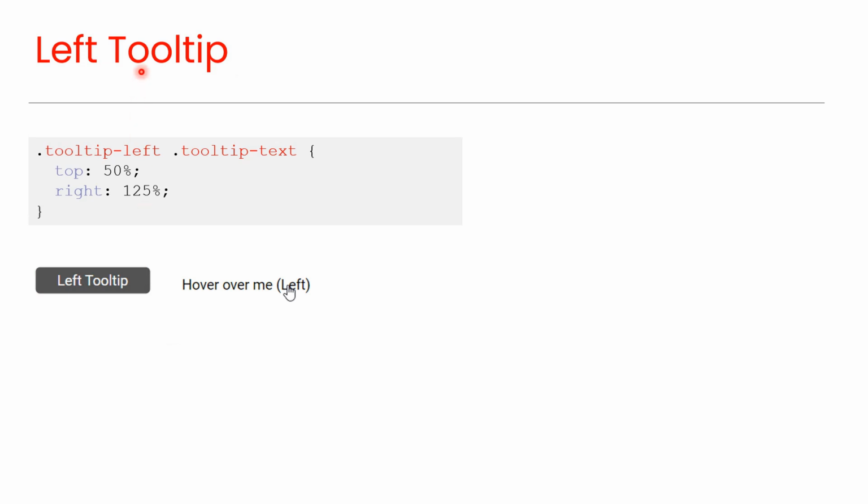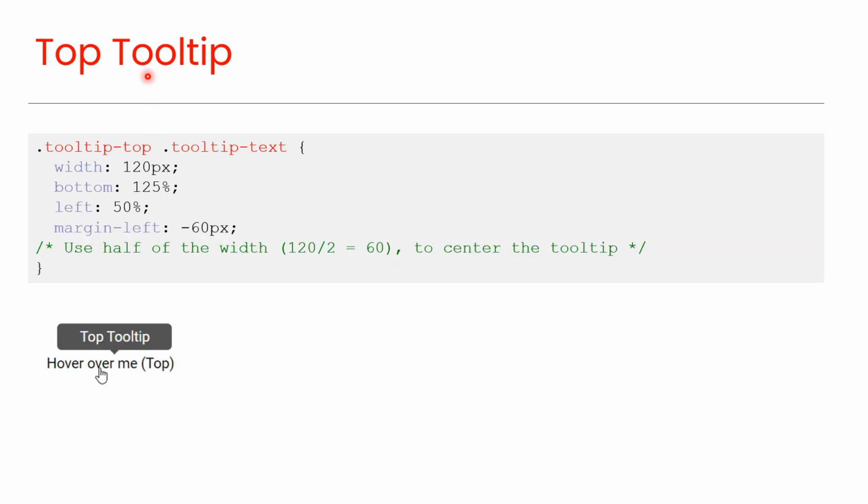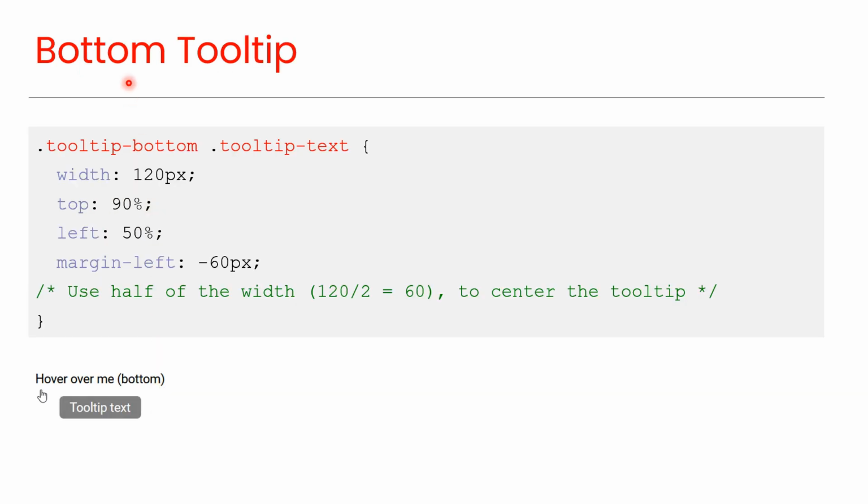Left tooltip. You can align the tooltip text to the left of an element by specifying the right positioning property, as you can see in this code. And you can see the preview here. Top tooltip. You can align the tooltip text to the top of an element by specifying the bottom positioning property, as you can see in this code. You can use the left and margin left CSS properties to center align the tooltip text, as you can see in this preview.